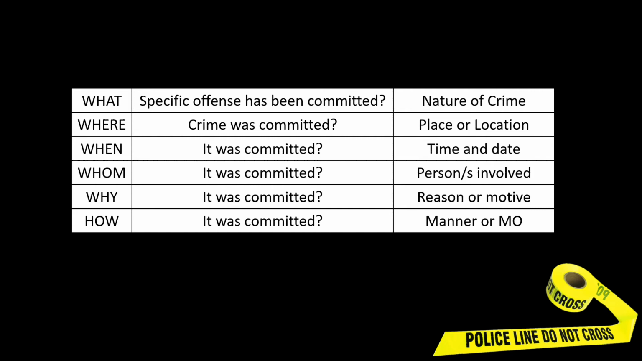When it was committed, the time and date of the crime. Next is whom. Whom it was committed. So who are the persons involved, the criminals, the victims, and the witnesses. The next one would be why. Why it was committed. What is the reason or the motive of the criminal or the offender in doing such crime or in perpetrating such offense. And the last one would be the 1H, which is how. How it was committed. What is the manner or the modus operandi of the perpetrator.